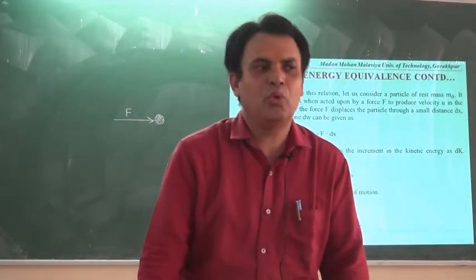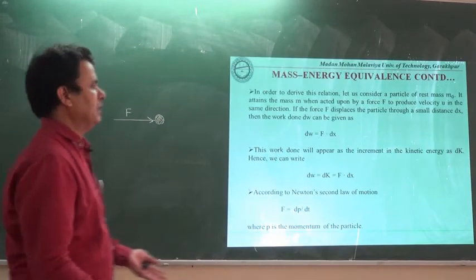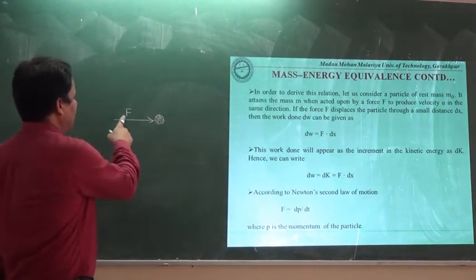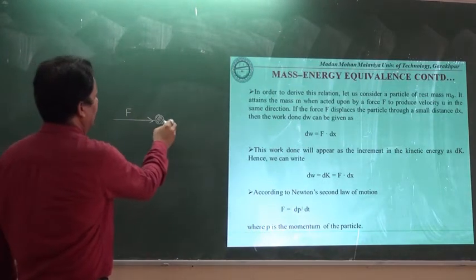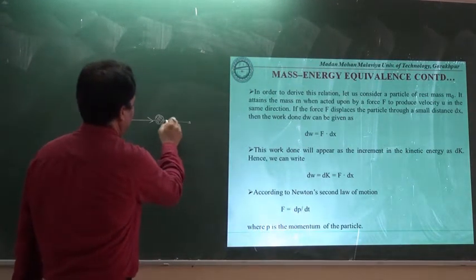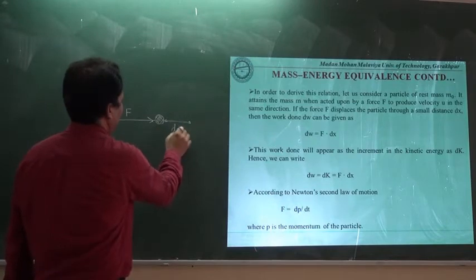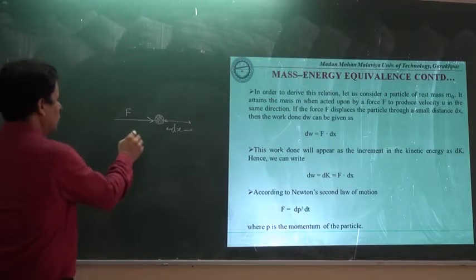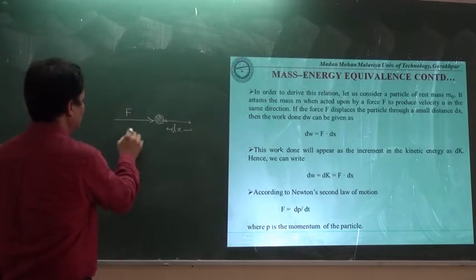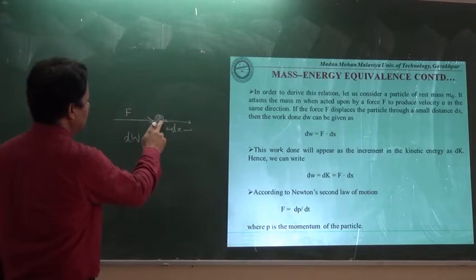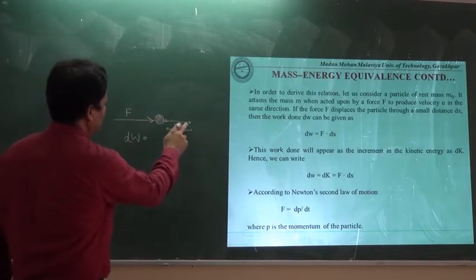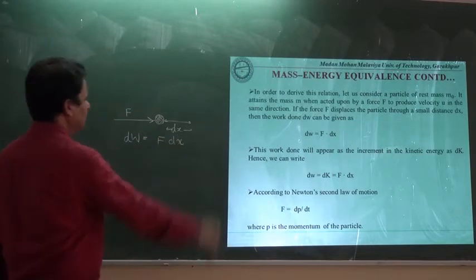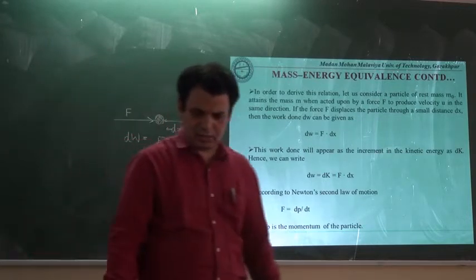As usual, what does the basic law state for the same? Here, if we are applying the force F, then it will be displaced by a certain displacement. Let that displacement be dx. Then the work done, dW, displacing this body in the direction of the force, will be equal to F dot dx. This will be the work done on this body.